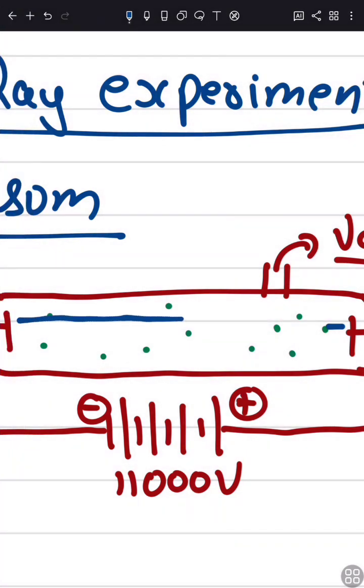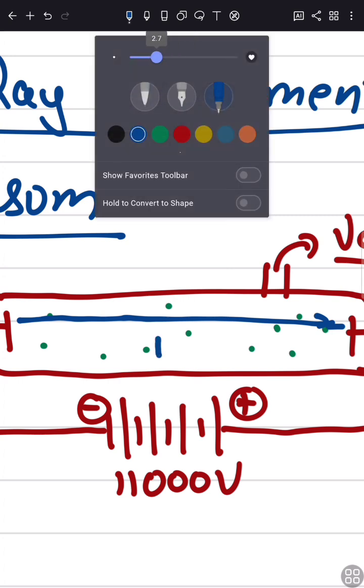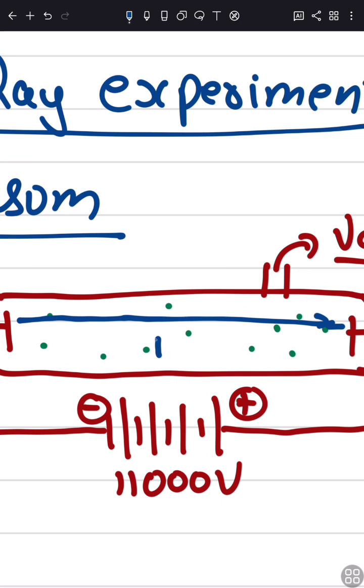When cathode rays were passing through, he placed a fan-like structure inside the cathode ray tube, like this. It was connected here and could be rotated.